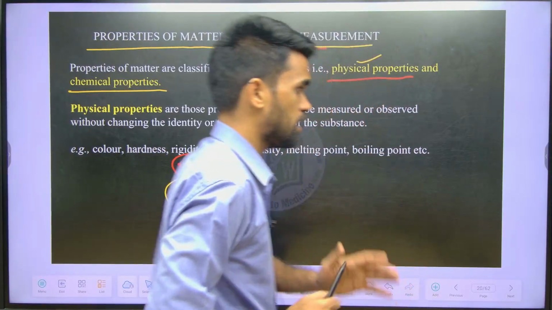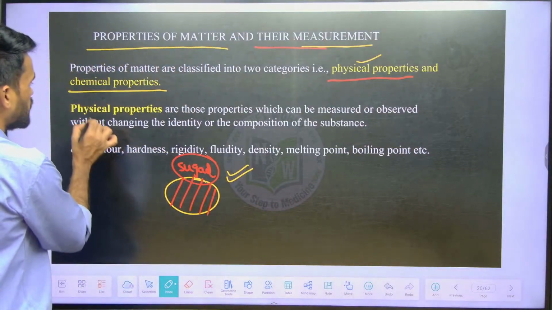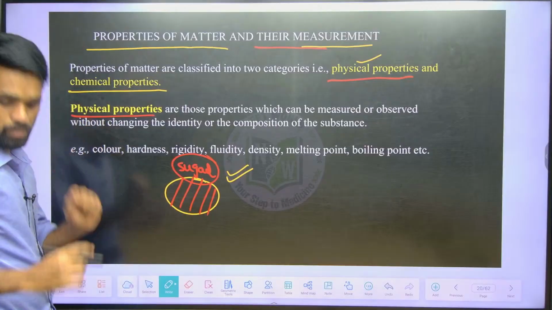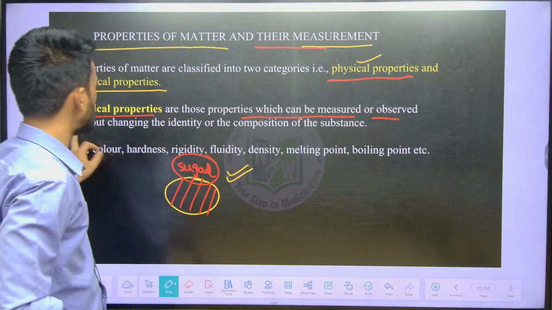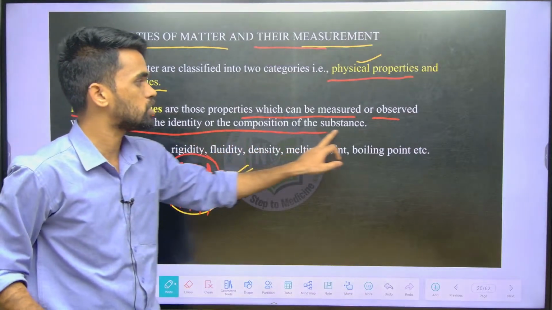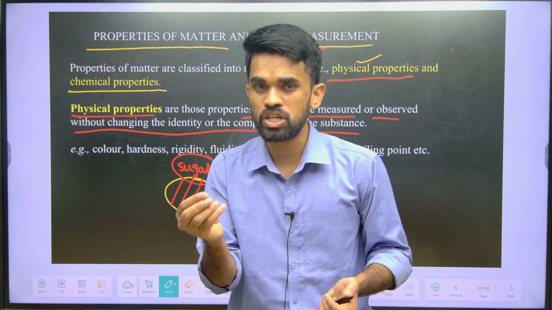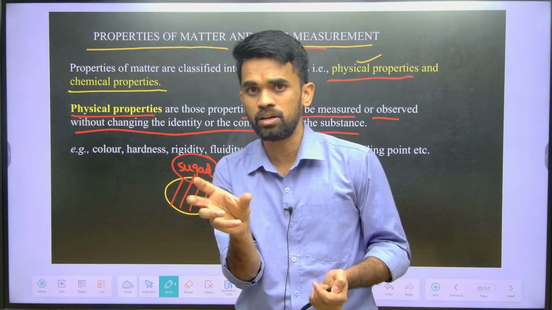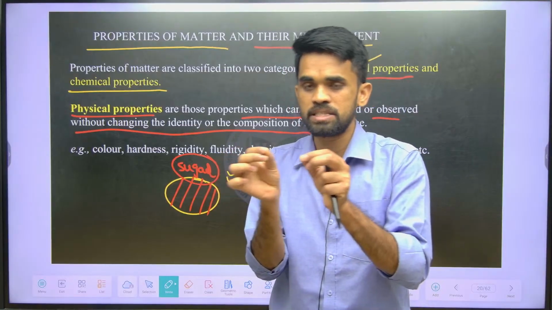Okay, that's it. I hope this basic understanding is clear. Now see, what do we mean by physical properties? Physical properties are those properties which can be measured or observed without changing the identity or composition of the substance. So physical properties means you are going to measure that particular property of a matter without changing its composition, without doing any chemical change.